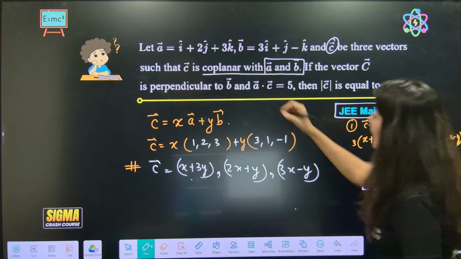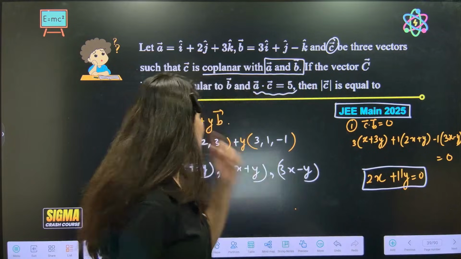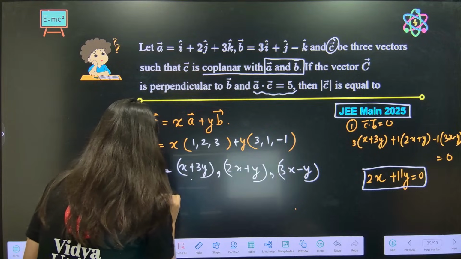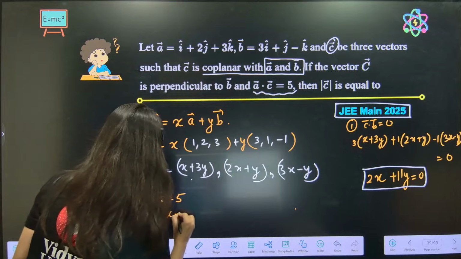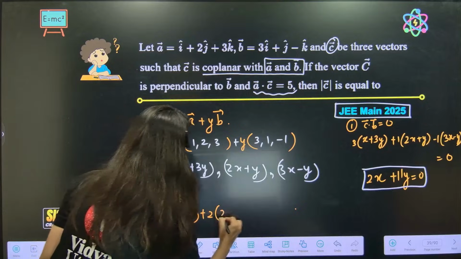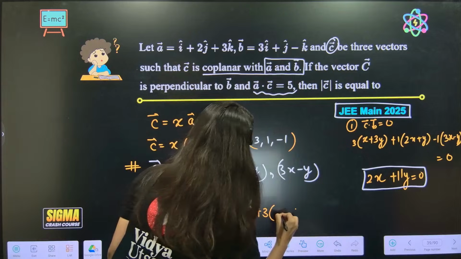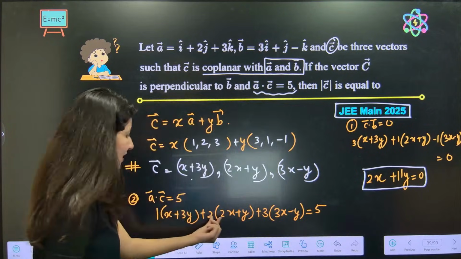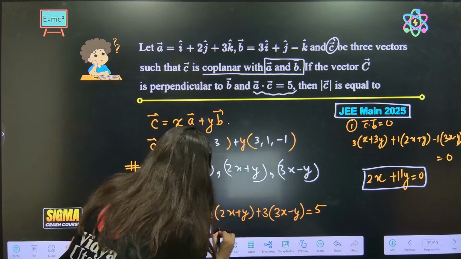Now one more thing. A dot C they are giving as 5. Correct? So A dot C again. Second, A dot C is 5. So dot product, x plus 3y into 1 plus 2 times 2x plus y and plus 3 times 3x minus y is equal to 5. x plus 4x, 5x, 5 plus 9 is 14x.